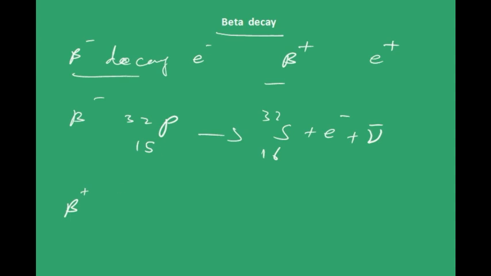Here the example will be sodium-22. It gives rise to neon-22 plus a positron, and here you have something called a neutrino. This is antineutrino and this is neutrino, and both of these are very small, or possibly even zero. They may even have zero mass. They're such small particles. Then you may ask, why are they generated?